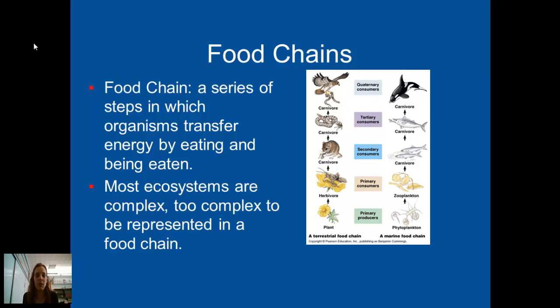So imagine you ate nothing but peanut butter and jelly sandwiches. Well, what if there was a peanut shortage and peanut butter wasn't being made anymore? Well, you wouldn't have enough food source and you would eventually die out.